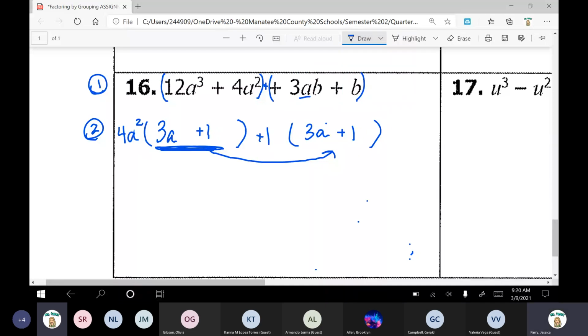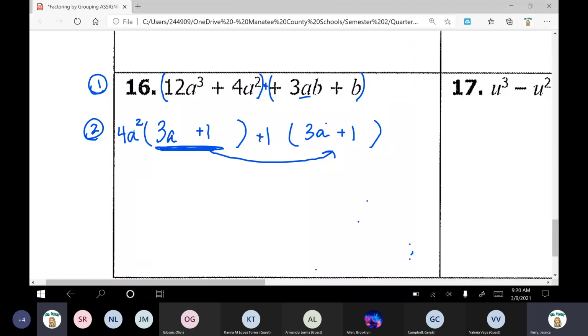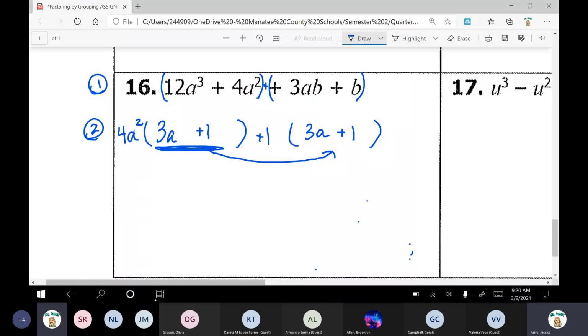Okay. Let's check our variables. Going on to our variables. Can I take out the variable a? No, I can't. It's not at every single term. So just bring it down here to the first term in the parentheses. Let's check out b. Can I take out the variable b?